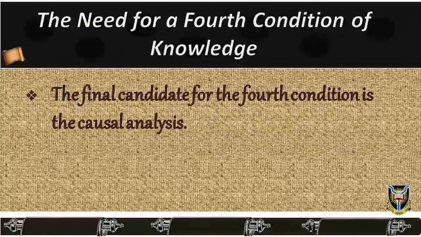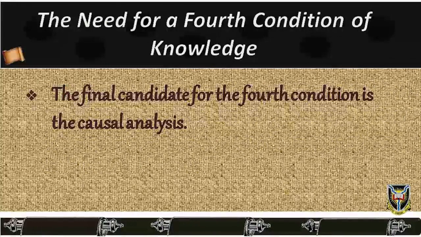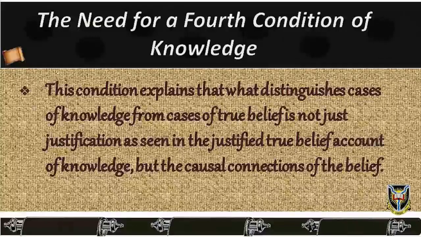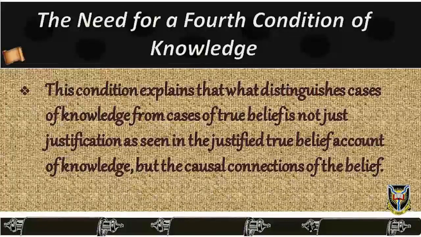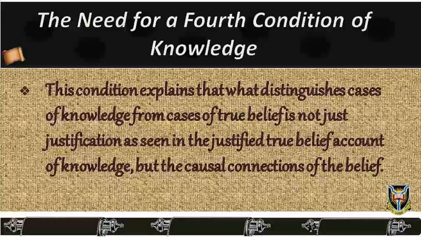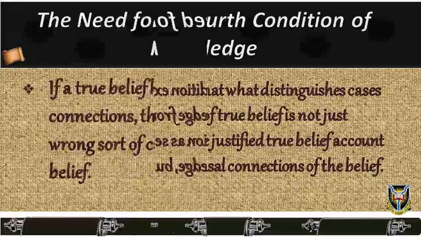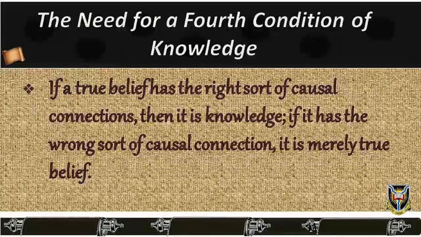The final candidate for the fourth condition is the causal analysis. This condition explains that what distinguishes cases of knowledge from cases of true belief is not just justification, as seen in the justified true belief account of knowledge, but the causal connection of the belief. If a true belief has the right sort of causal connection, then it is knowledge. If it has the wrong sort of causal connection, it is merely true belief. And what makes the causal connection of a belief the right sort of causal connection is that it connects the belief to the event which the belief is about.